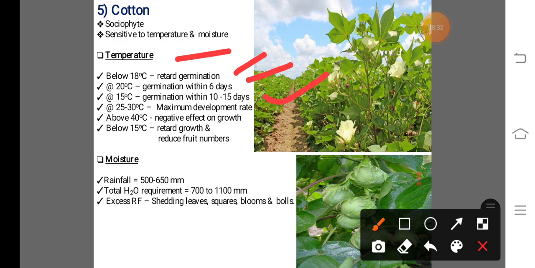And for the growth and development or maximum development of the cotton crop, the temperature requirement is 22 to 30 degrees Celsius. If the temperature goes above 40 degrees Celsius, a negative effect is found on the cotton crop, that means the growth of this crop is stunted or reduced. Also the growth is retarded and fruit number reduces when temperature goes below 15 degrees Celsius throughout the crop season. So this is the temperature requirement.